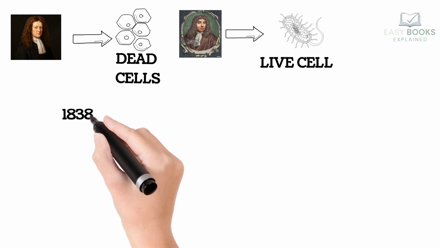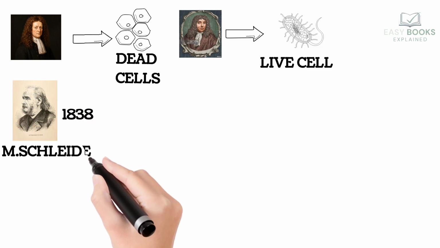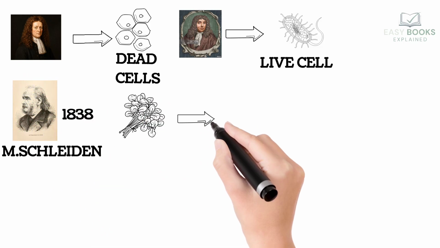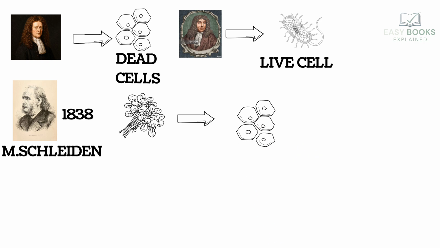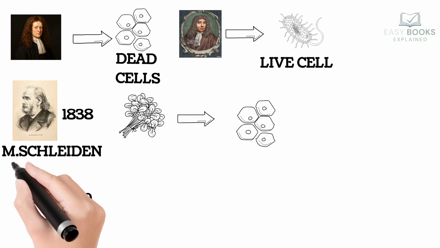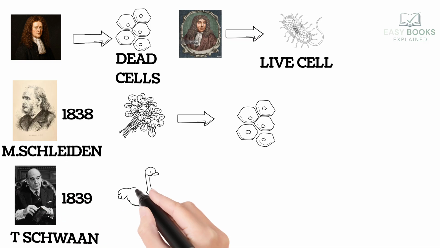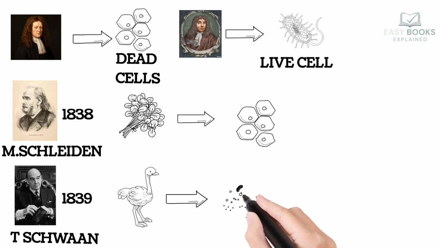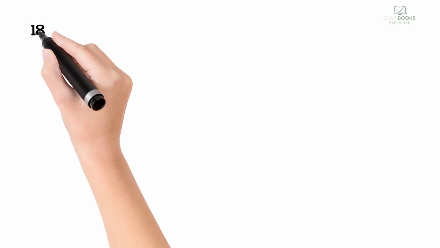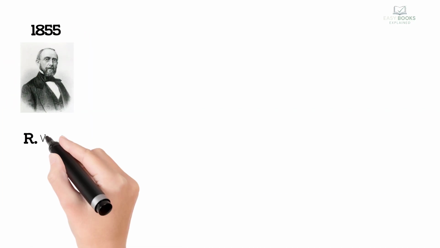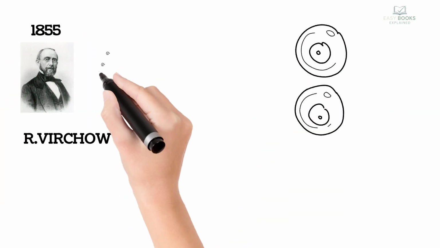In 1838, Matthias Schleiden stated that all plants are made of cells. Later in 1839, Theodor Schwann said that animals are also made of cells. Then, in 1855, Rudolf Virchow added an important idea. All cells arise from pre-existing cells.